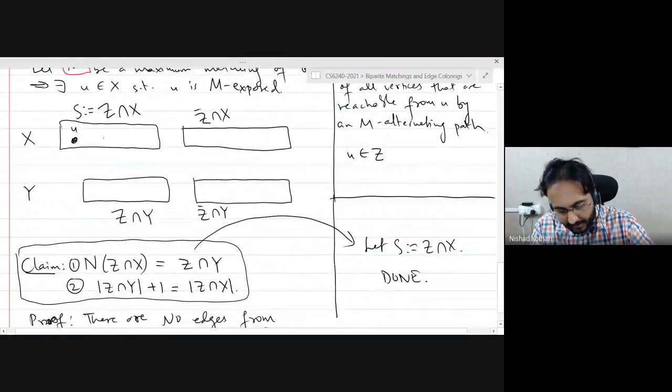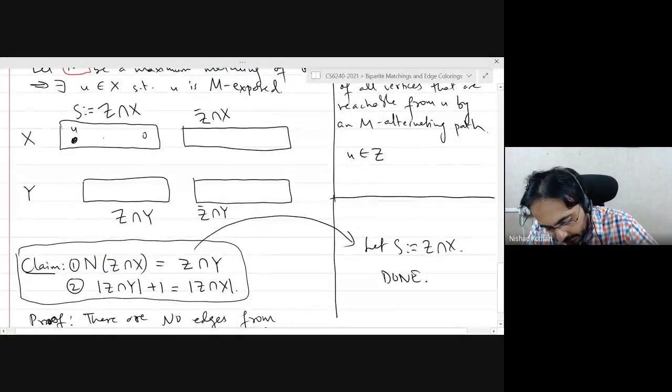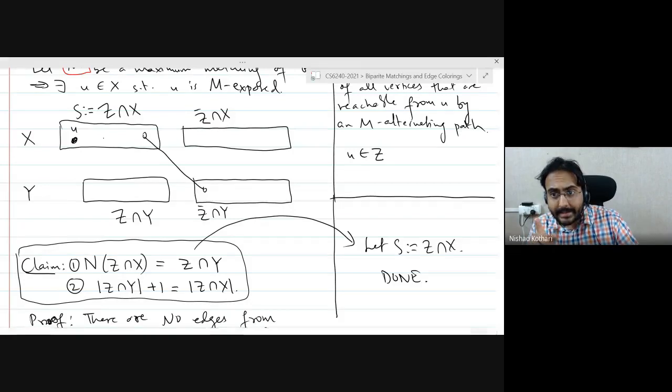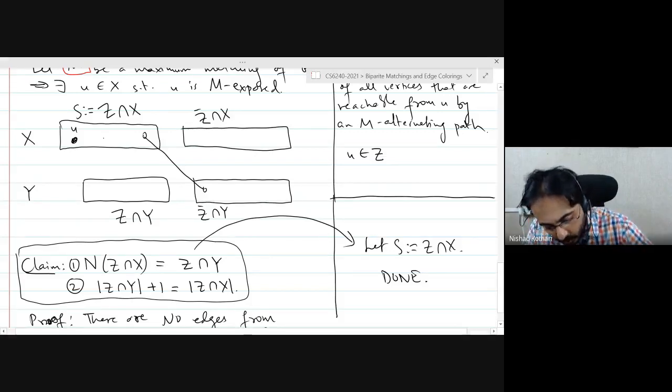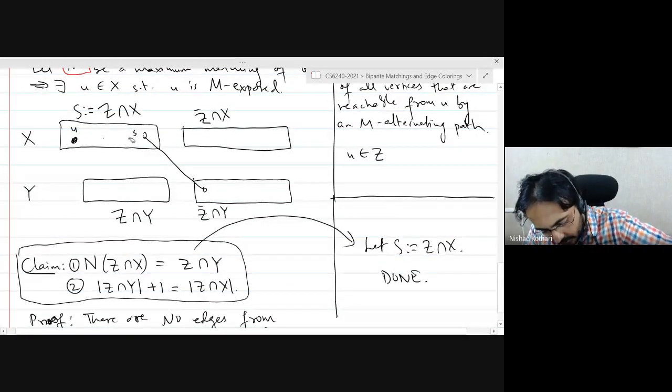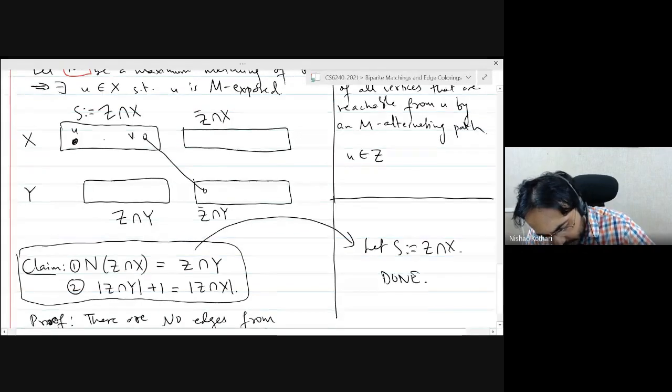So let's see why. Supposing there is some edge like this. Now, what we know is that Z is the set of vertices that you can reach from U by M alternating paths, right? Let me call the endpoints V1 and V2.